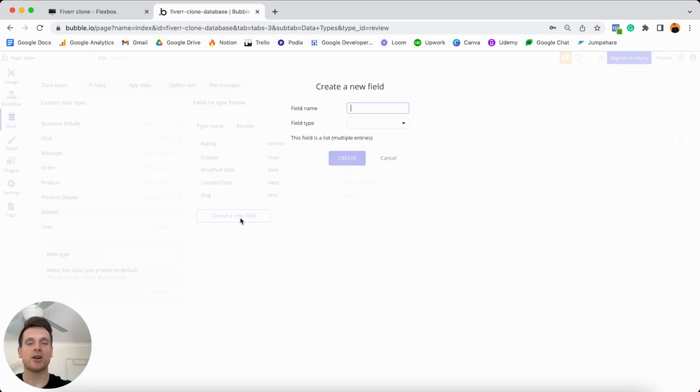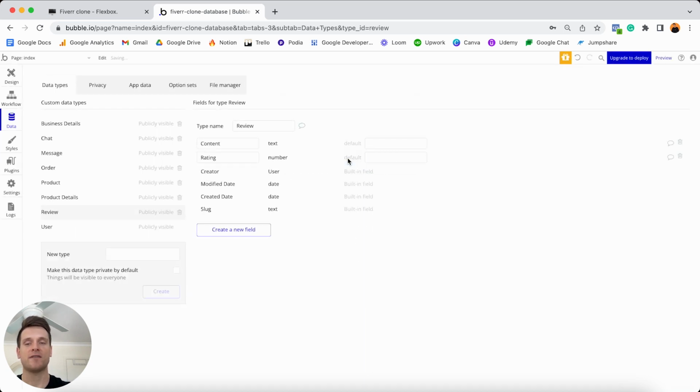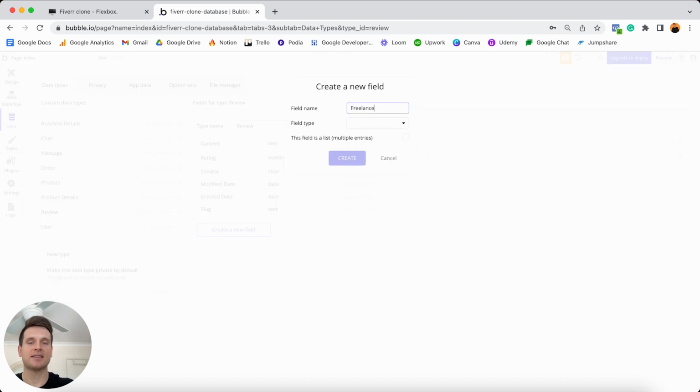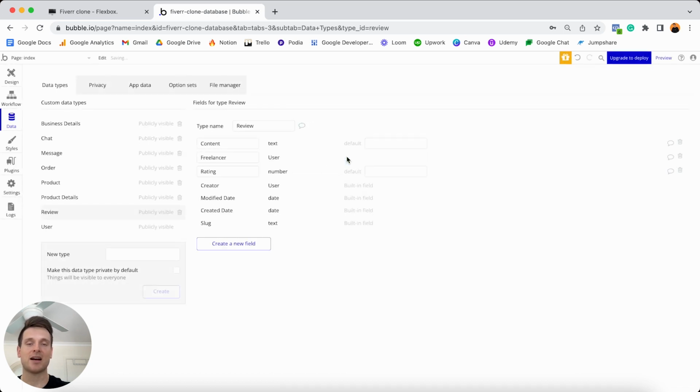I'm also then going to create another field known as the content of the review. So this is where a business owner could add something like a comment. So this is just going to be where they store some text. And so for this field type, it's just going to be text. It's super straightforward. I then also like to link this field to a freelancer. So that is the person who is receiving this review. Now, similar to our previous field where we linked it to a freelancer, this field type is going to be a user. So we've created a link between that data type.